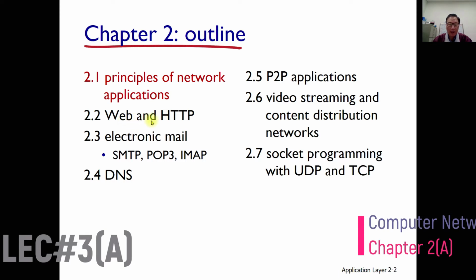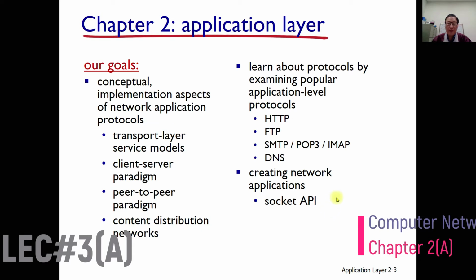Next is about the web and HTTP, and other application protocols for email and the domain name system, which are kinds of application protocols in the application layer. And P2P, that means peer-to-peer applications, and video streaming and content distribution networks, we learn later. And finally in this chapter, we learn the socket programming API with UDP and TCP examples. Let's look at this goal.